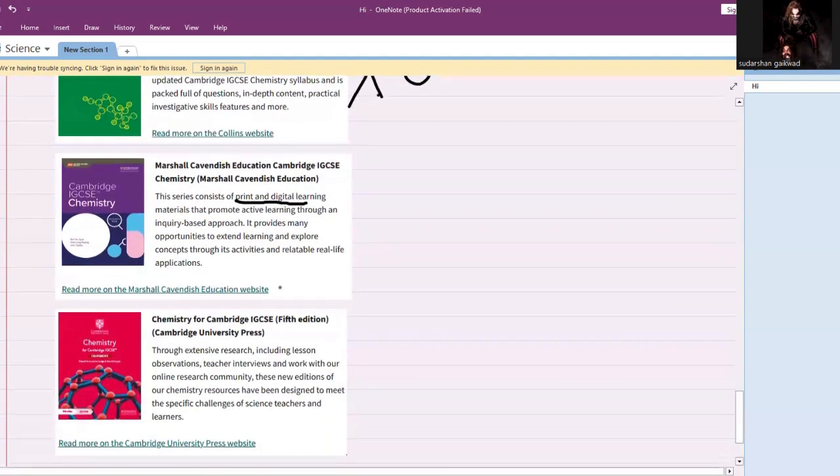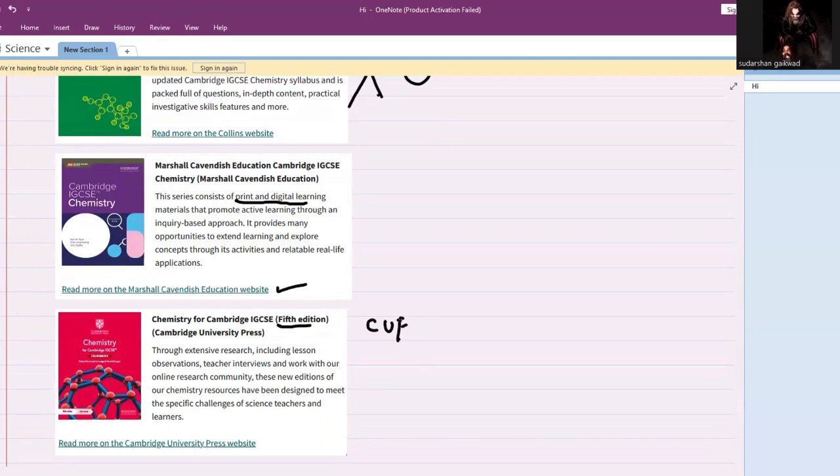You can get the textbook from Cambridge University Press, CUP. CUP is the best one because here you have a clear segment for core and the supplementary or extended students, right? Core and extended are separate.